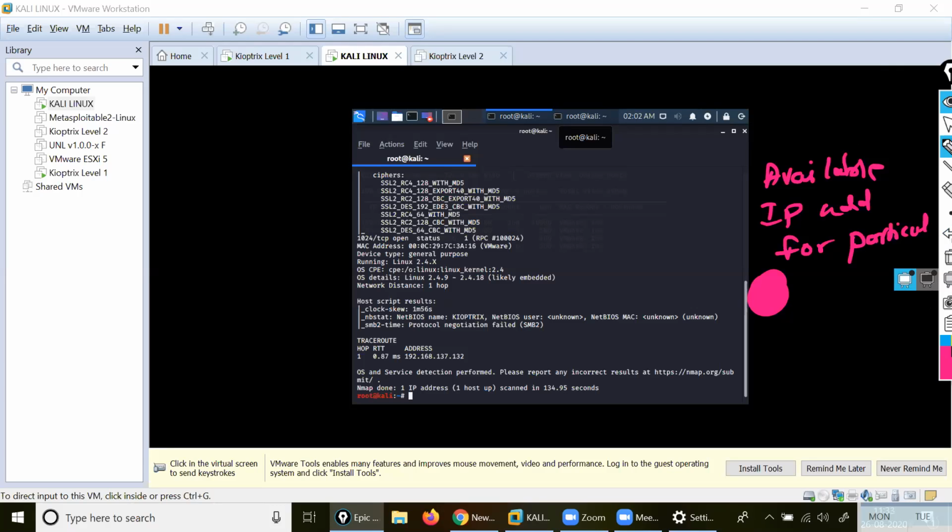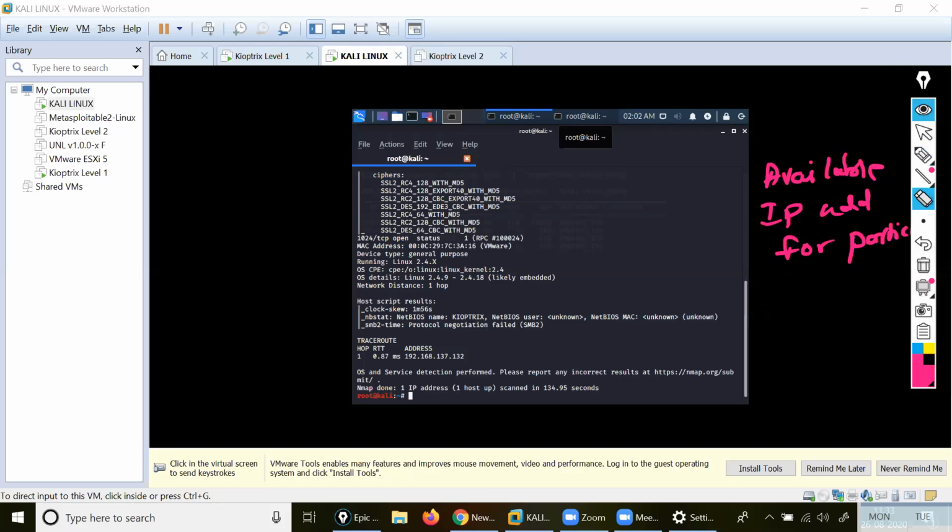The available IP addresses for the particular machine which is inside NAT.